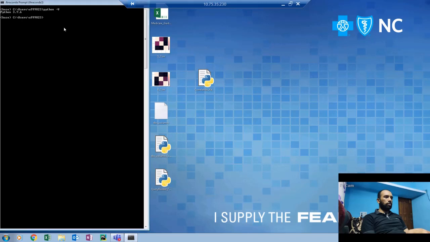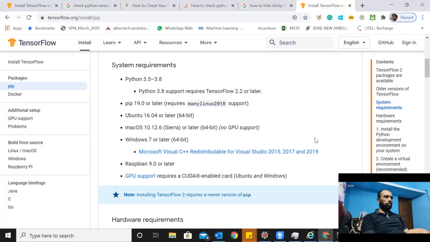So I've got Python 3.7.6 version. Let's see what's the version of pip. pip 20.0.2 is what we got. So these are my requirements. I need Python 3.5 to 3.8. It can't be above 3.8. So that's the first requirement.